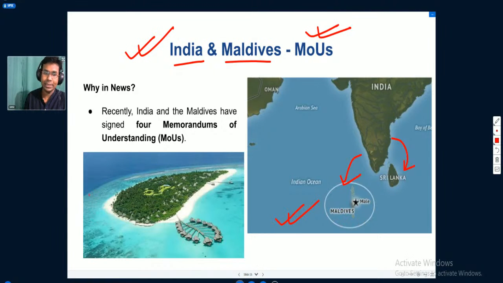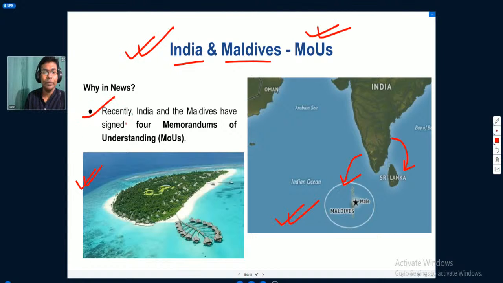You can see this particular location over here. This is one of the islands of the Maldives. Maldives is an island country, an island territory, so it has many such islands, and this is one of them. It is one of the most beautiful countries that we can ever visit for tourism purposes. So let us see some important things related to this.